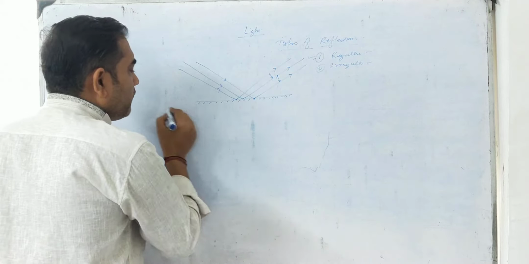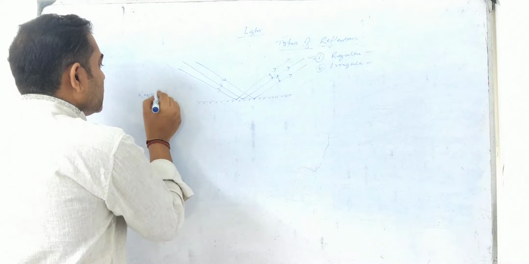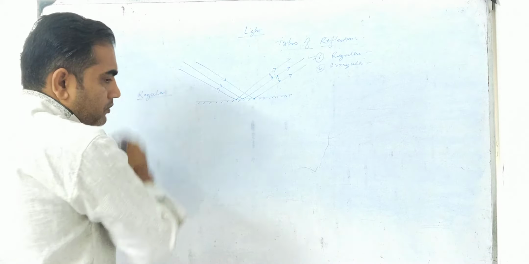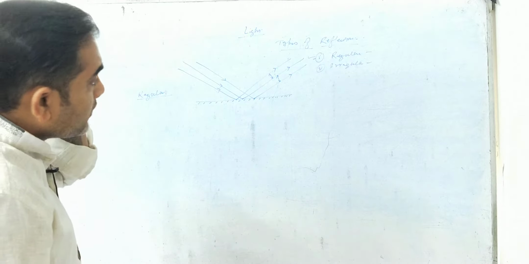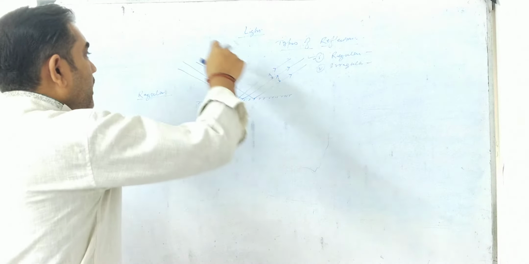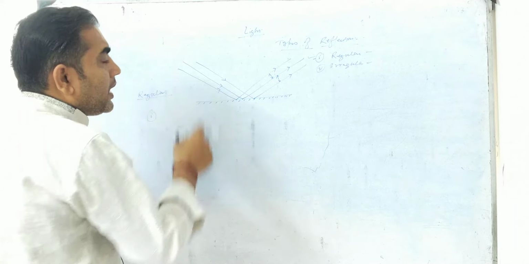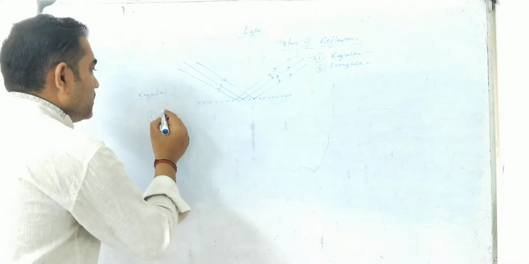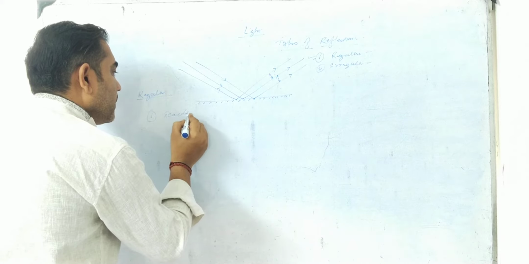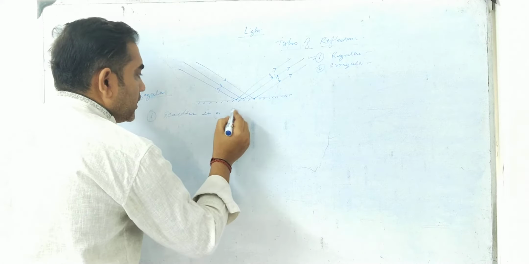So in regular reflection we understood certain things. First of all, rays of light after reflection will scatter in a particular direction.